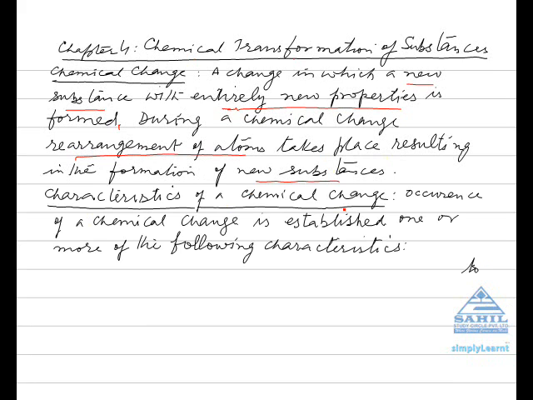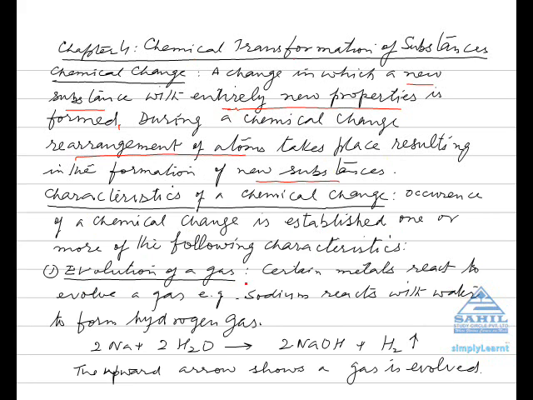Characteristics of a chemical change. Occurrence of a chemical change is established by one or more of the following characteristics. Number 1. Evolution of a gas. Certain metals react to evolve a gas. For example, sodium reacts with water to form hydrogen gas. Sodium plus water giving sodium hydroxide and hydrogen. The upward arrow shows a gas is evolved.